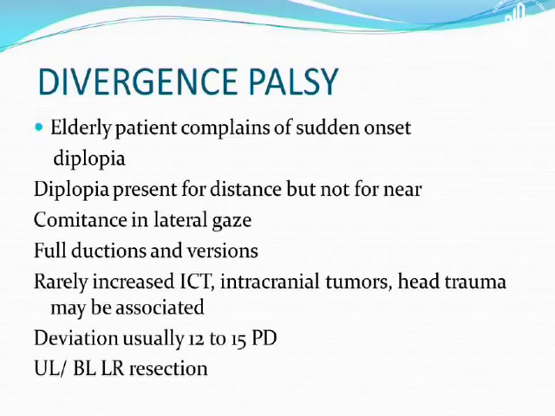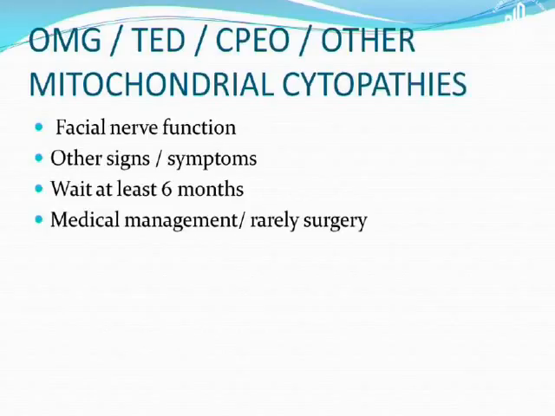This is a condition which we should keep in mind in elderly patients. They may complain of sudden onset of diplopia. Diplopia is present for distance but not for near. There is competence in lateral gaze, that means there is no abduction deficit. And rarely increased intracranial pressure, intracranial tumors, or head trauma may be associated. So these need to be investigated if there is suspicion that there could be something happening in the brain. Deviations are not usually very large, and bilateral lateral rectus resections may be done. Other conditions which can produce it are myasthenia gravis, thyroid eye disease, CPEO, and other conditions. Really, one should keep in mind that these could be there.